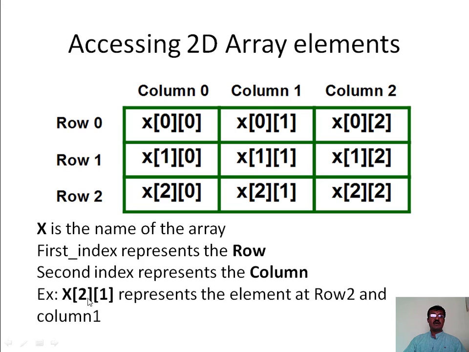So by using this I can represent an element in the third row and second column, that is this value. So in this way we can access the elements. In this example, this value represents the element at row 2 and column 1.